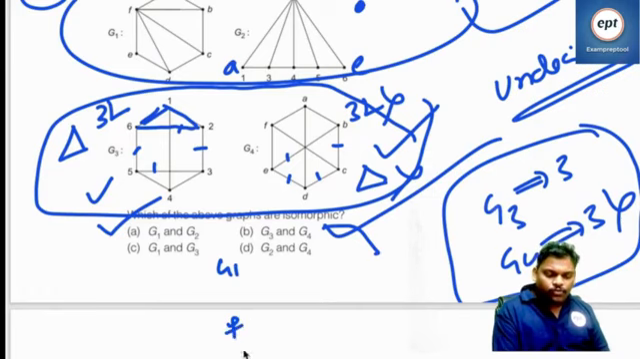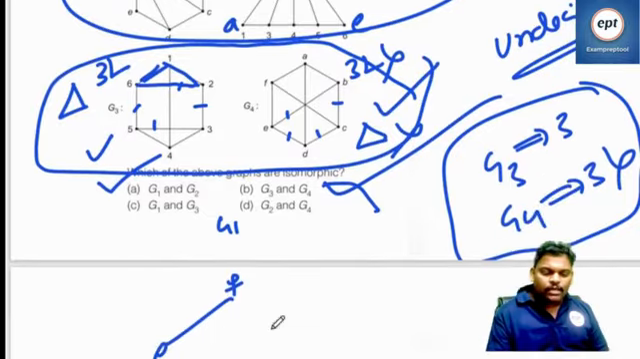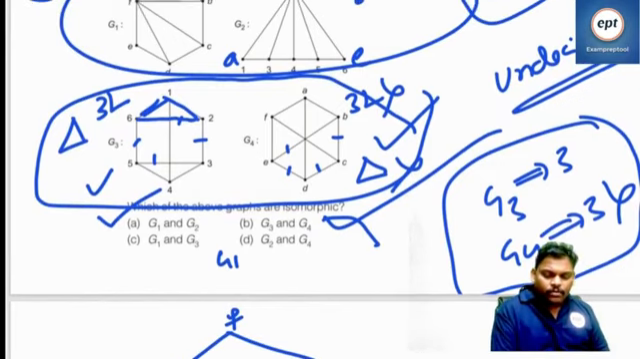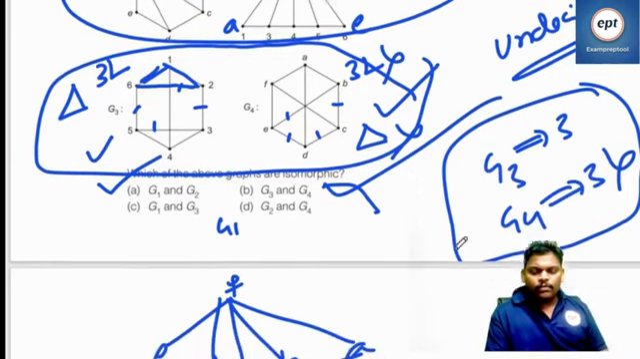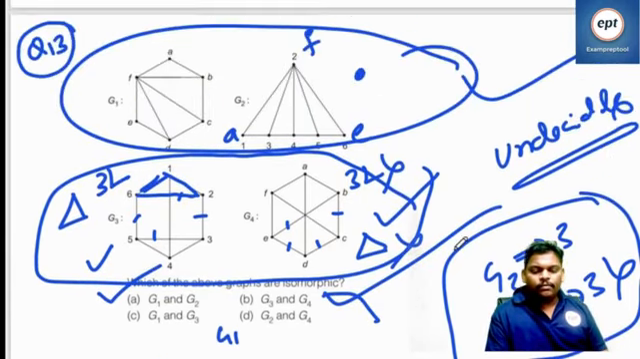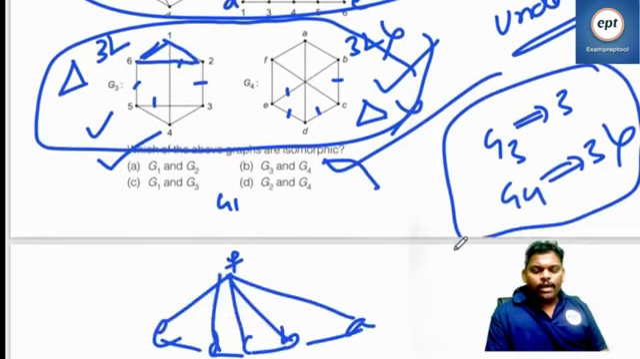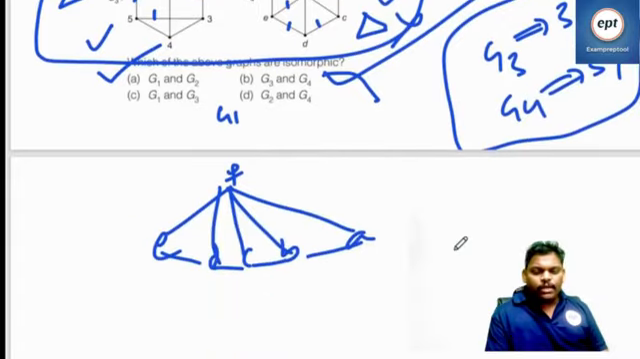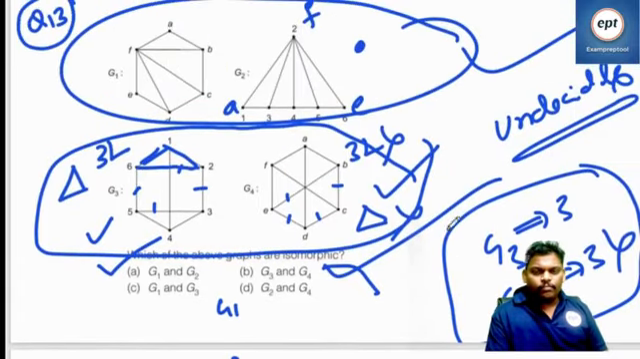If you take F as the source, this side is E, this side is A, and the remaining all in between are D, C, B. It is the same diagram. Am I right? Make F as the root, same diagram.